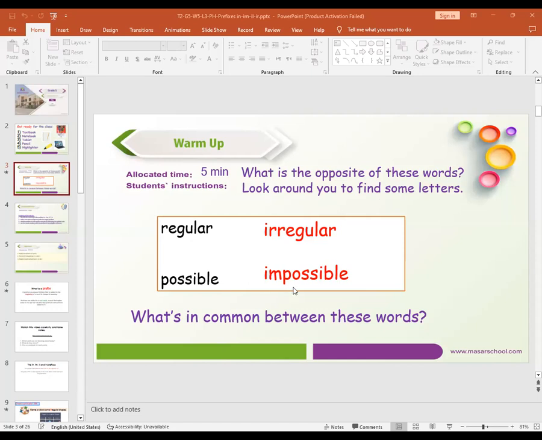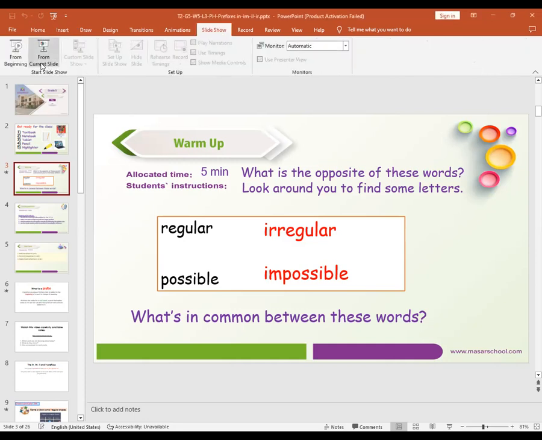So here we call this prefix IR in the word irregular and IM in impossible. We call these prefixes. What do we call them? Prefixes. Yes, prefixes. Are you tired? No, you understand? Okay.